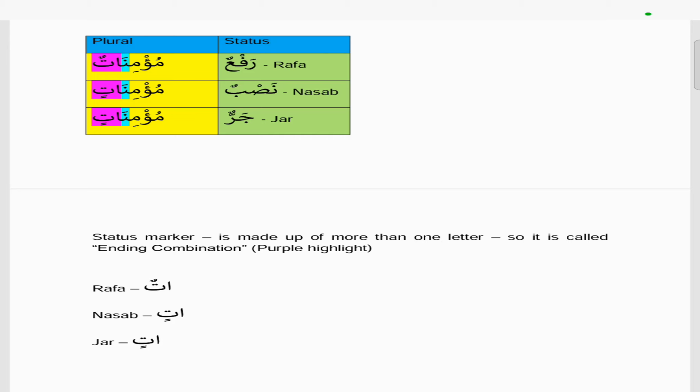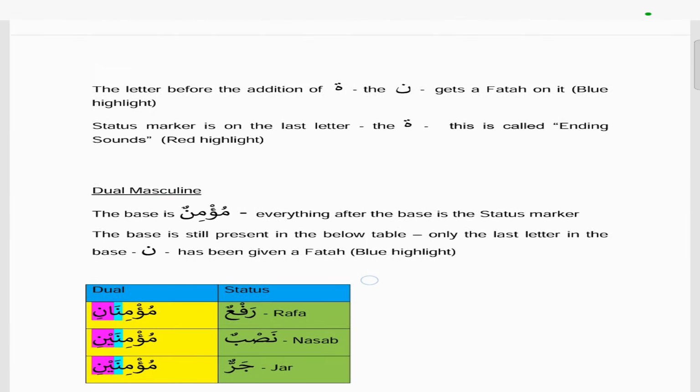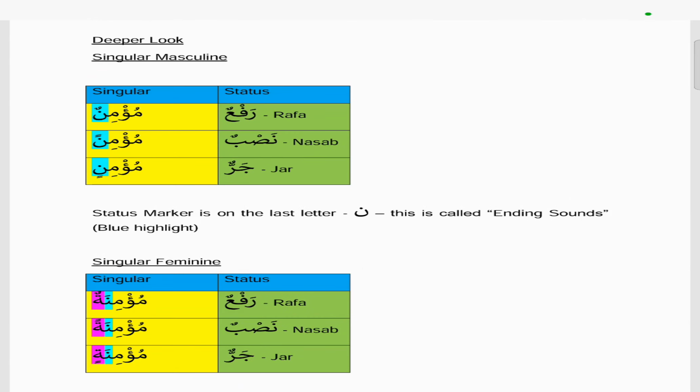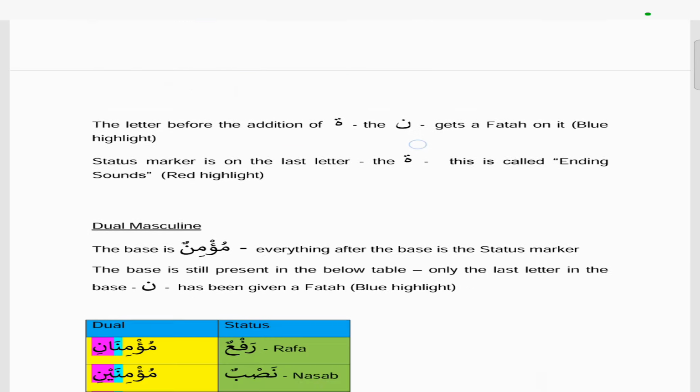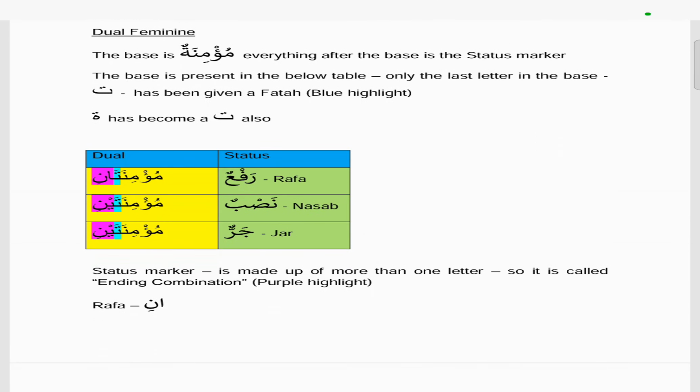So the thing we'll notice is that when we talk about singular, then it's ending sound, because only the harakat change. So if we go back up, you notice that in the singular, which is here, singular masculine, singular feminine, the harakat is what changes in each case. At the end of the last letter, the harakat, and that's why it's called ending sound. But in the case of dual and plural, for both masculine and feminine, extra letters are added, therefore it's an ending combination.